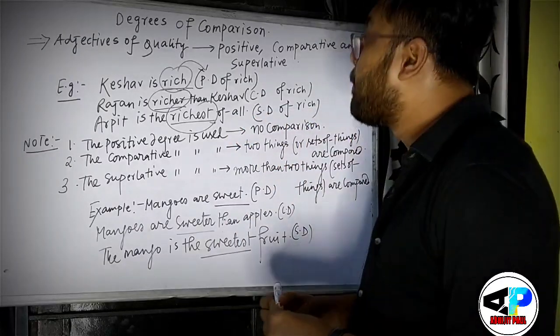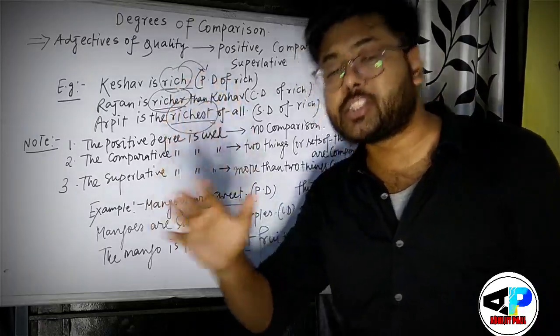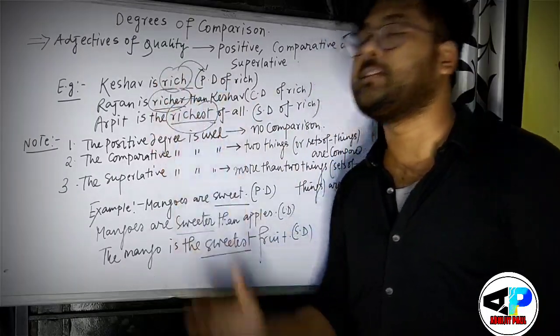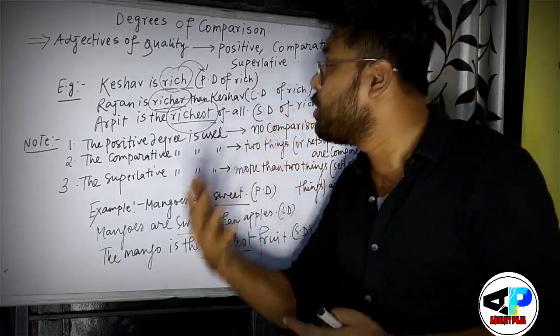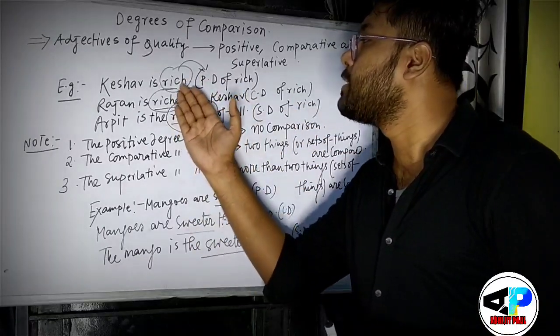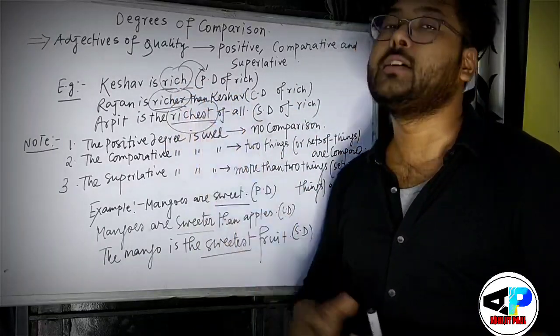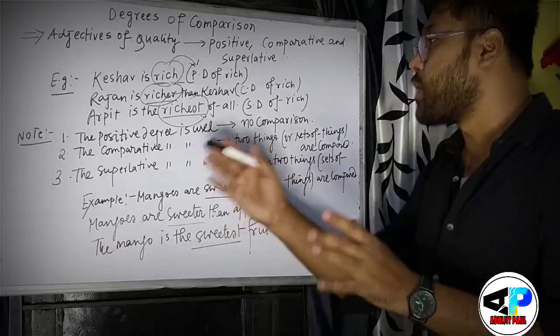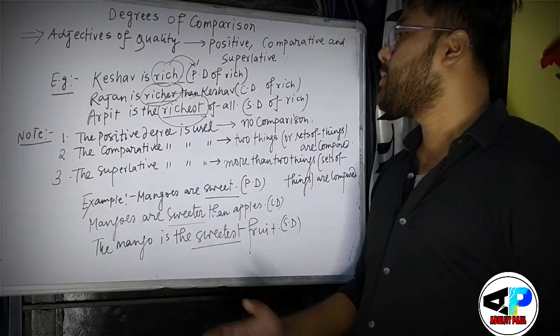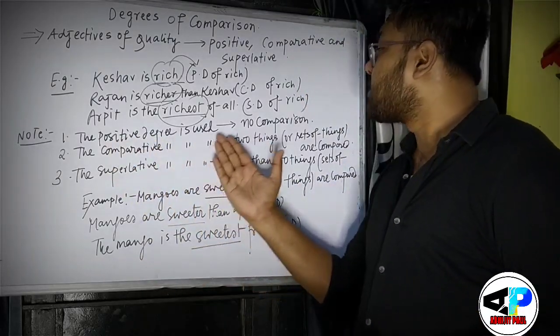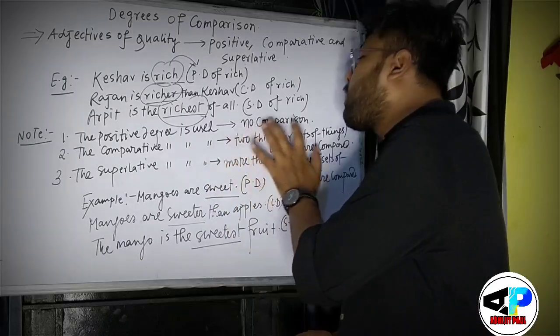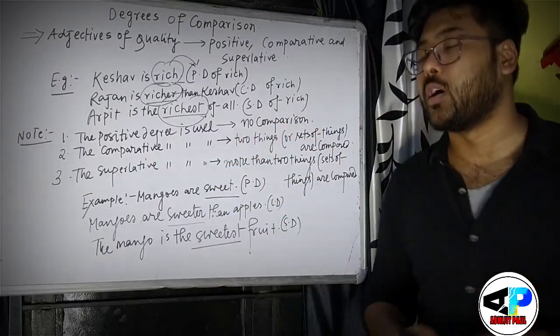Now see, our basic adjective is rich here, but in different sentences, different usage wise, I have used this rich, richer and richest.